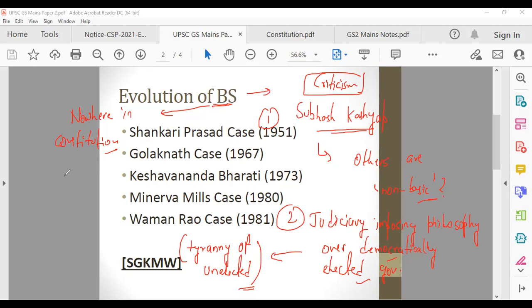But again, the conclusion, the good things, is why you need BS, why we need BS. What can you think of the reasons? First thing first, and this will be your conclusion part: it is needed to keep a majoritarian government in check.